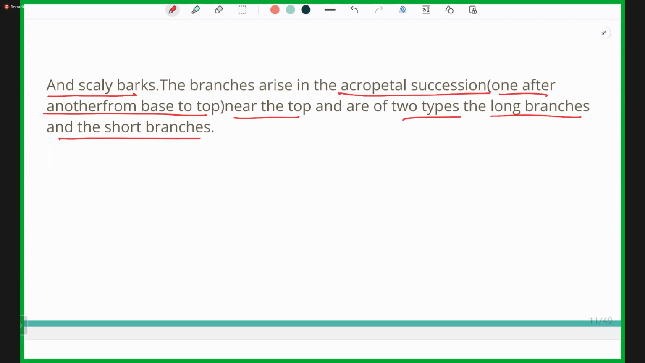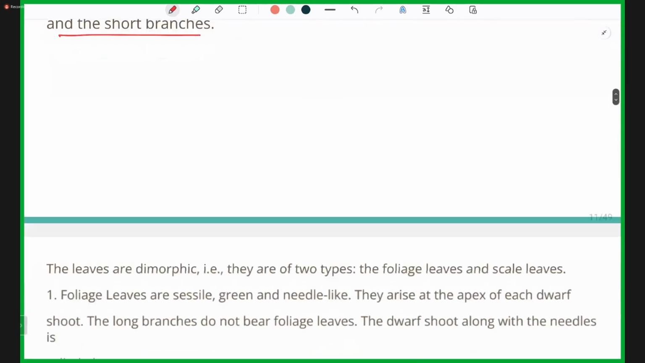What does acropetal succession mean? It means that the newer branches are present on the top, whereas the older branches are present at the bottom, near the ground. And the branches are of two types, the long branches and the short branches.